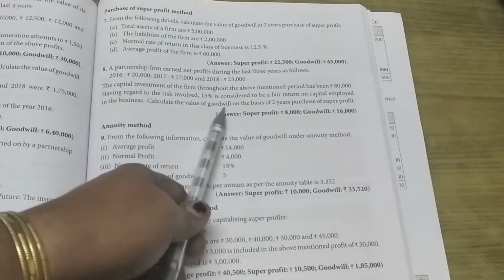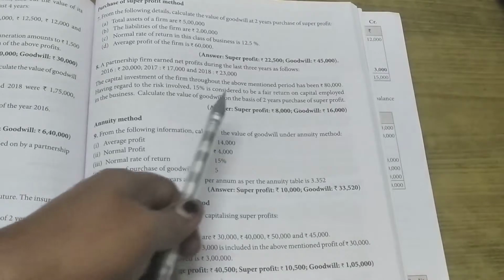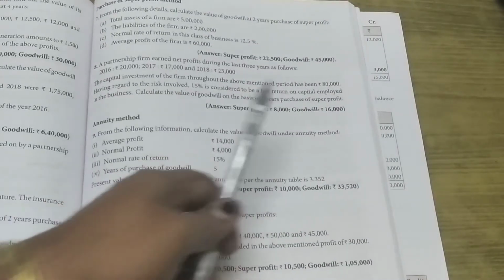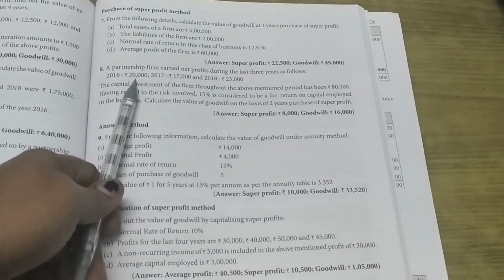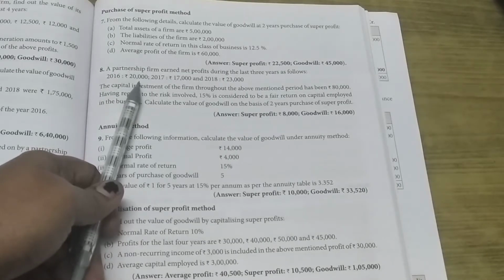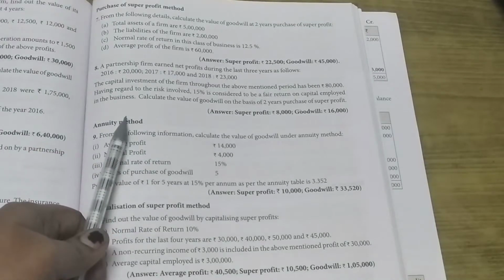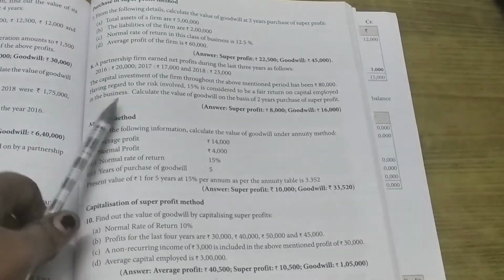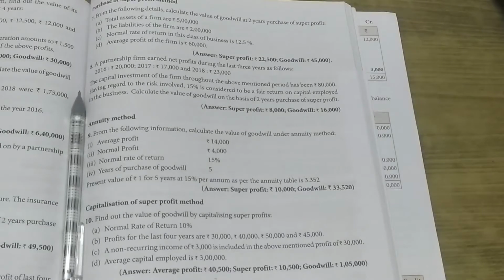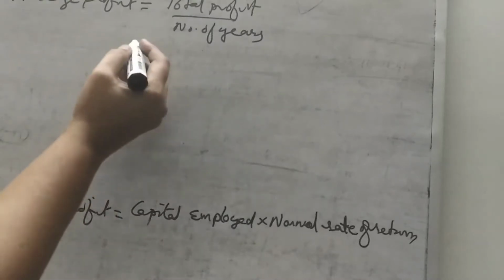Okay, calculate the average value of goodwill on the basis of 2 years purchase of super profit. So the number of years purchase is 2. Here we want to find out the average profit, then the normal profit, then the super profit, then the value of goodwill. All four we should find out. Now you listen on the board. First of all, we can find out the average profit.